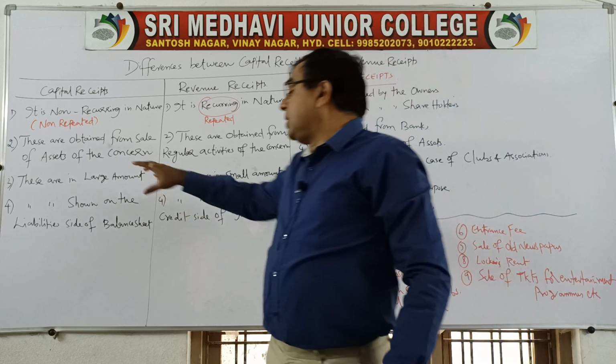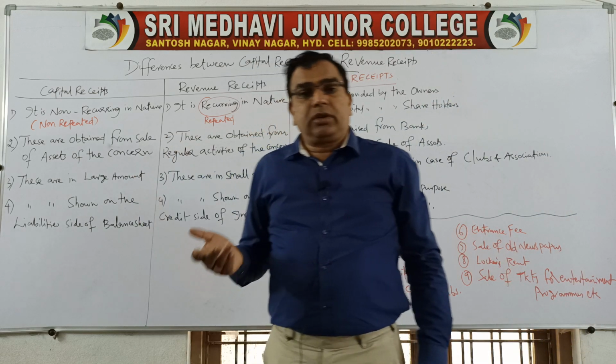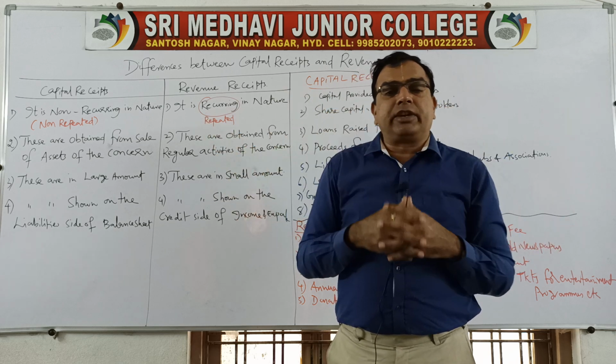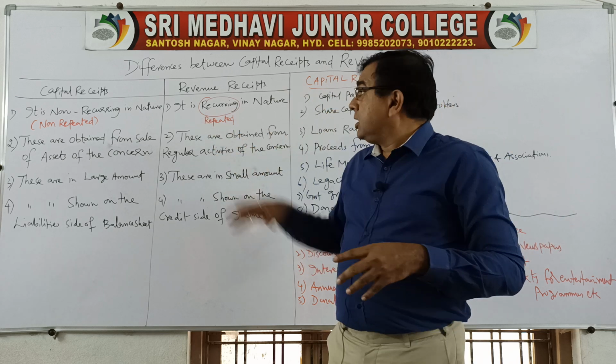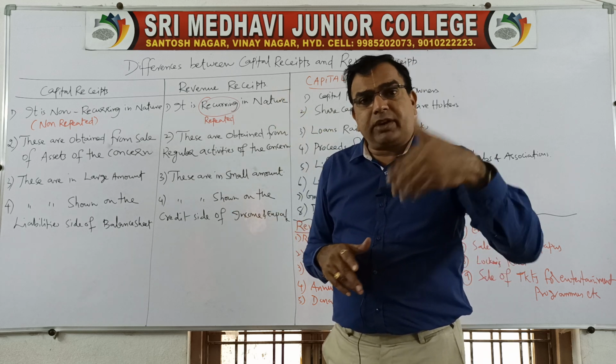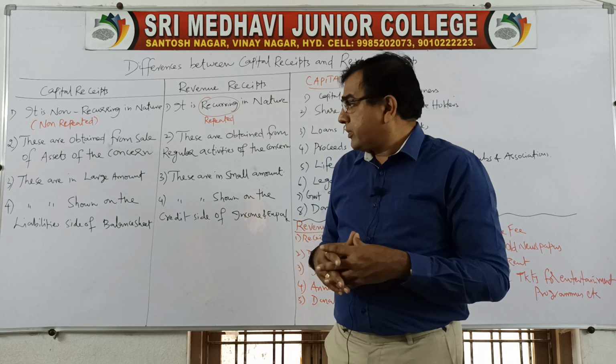Next, capital receipts are of large amounts because you are sacrificing your ownership rights. At a time you will receive a lump sum amount. Revenue receipts are very small. Smaller amounts will be received in a regular manner.